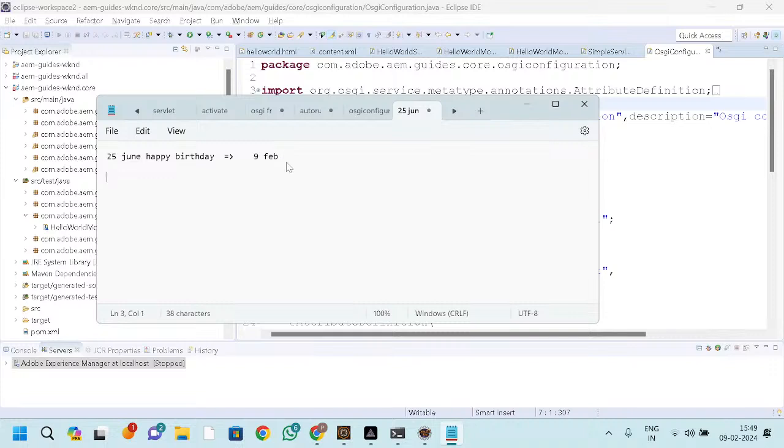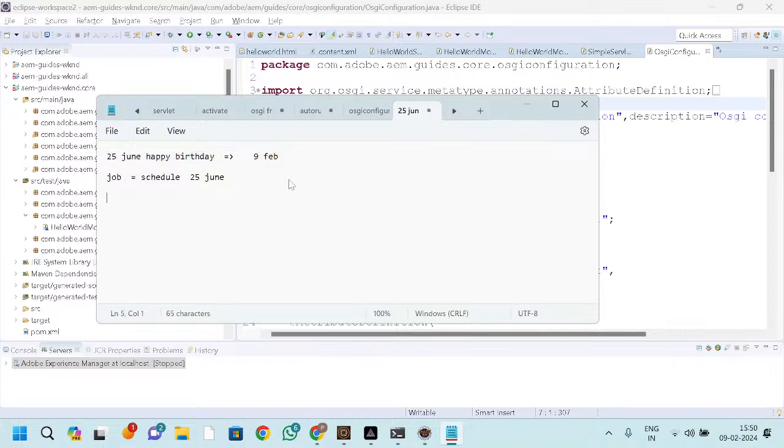Okay, so this is your job. You need to execute it, right? This is the job, and you want to schedule it for the 25th of June. So for that we require the scheduler. Simply, if you want to perform any task at a particular time, or at a particular interval of time, then you can simply use the scheduler, right? This is the job we have and we want to perform it based on this date, so we can do it by using a scheduler.